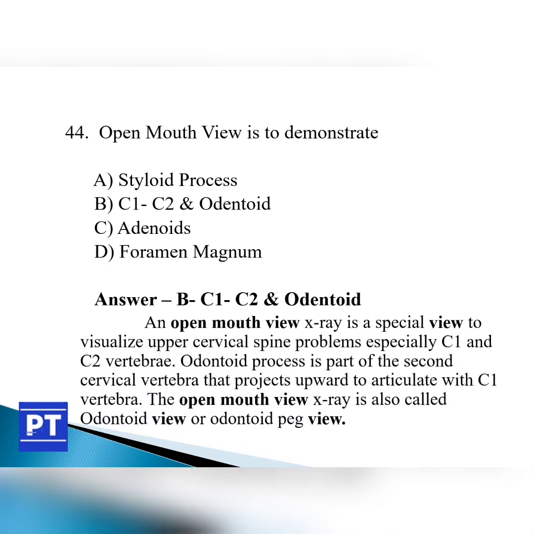An open mouth view X-ray is a special view to visualize upper cervical spine abnormalities, especially C1 and C2 vertebrae. The odontoid process is part of the second cervical vertebra that projects upward to articulate with the C1 vertebra. The open mouth view X-ray is also called the odontoid view or odontoid peg view.